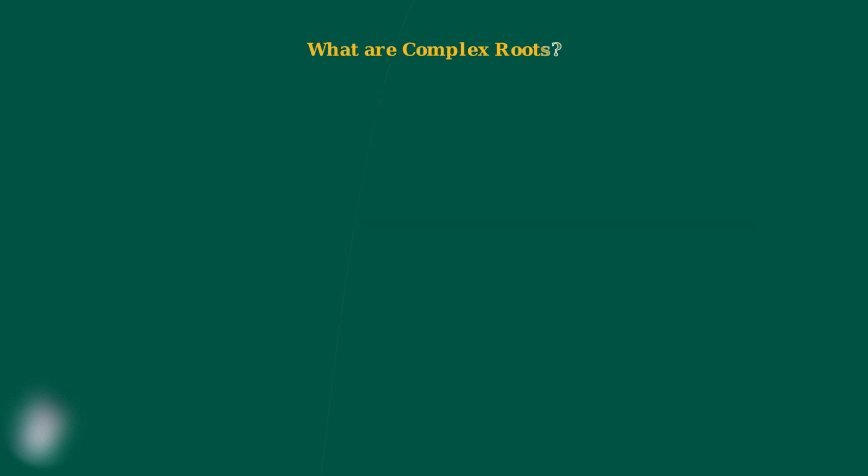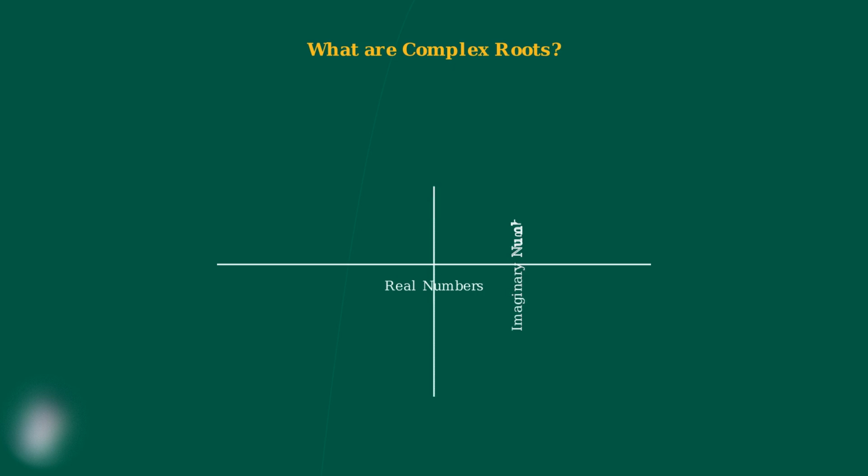First, what do we mean by complex roots? Complex numbers include both real numbers and imaginary numbers. Let me show you this visually. The complex plane has 2 axes. The horizontal axis represents real numbers. These are the numbers we're most familiar with, like 2, -3, or pi. The vertical axis represents imaginary numbers. These involve the imaginary unit i, which equals the square root of -1. Examples include 2i, -i, or 3i.